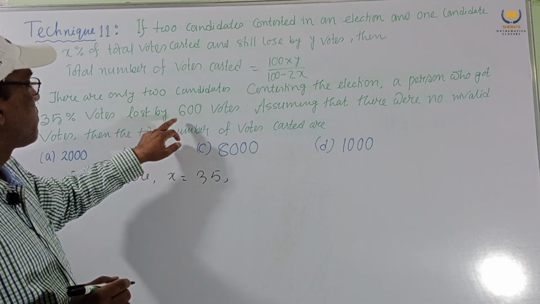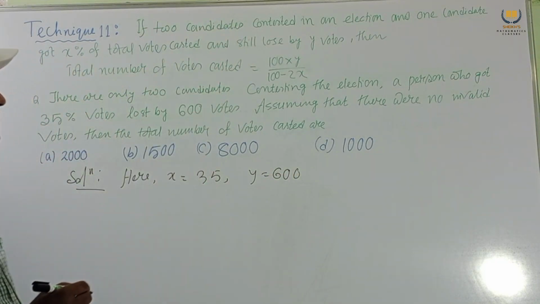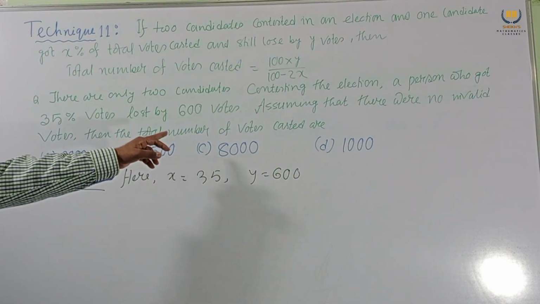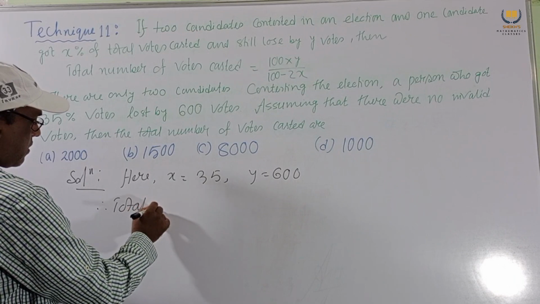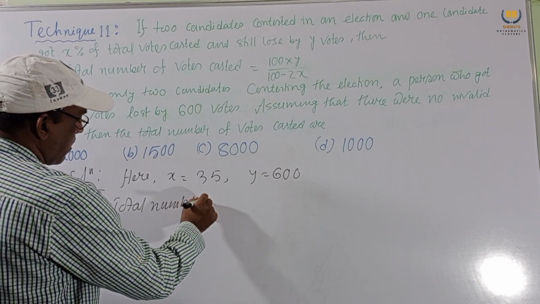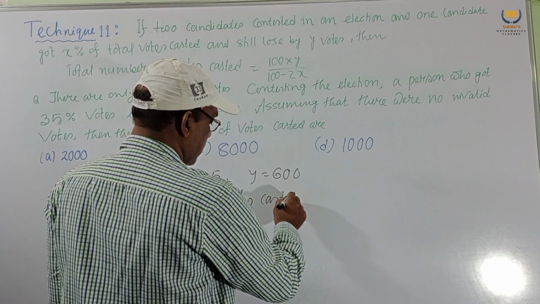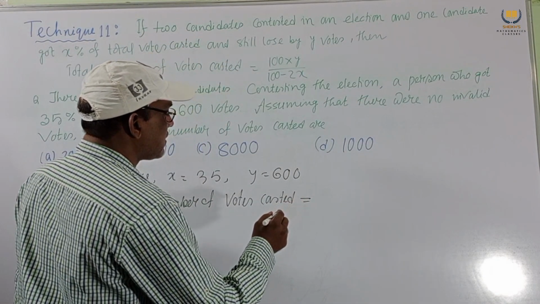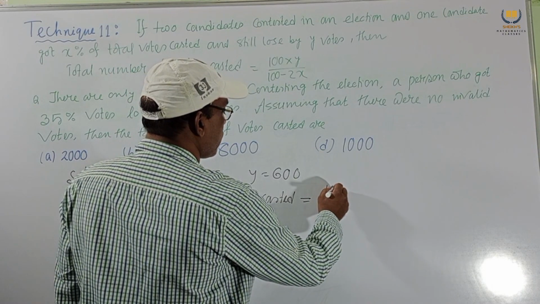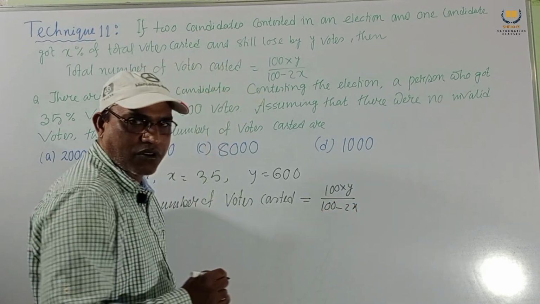Lost by 600 votes means Y equals 600. So we find the total number of votes cast. Therefore the total number of votes cast, our formula, is 100 into Y by 100 minus twice X.